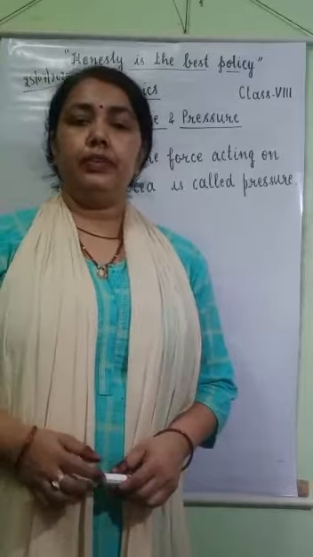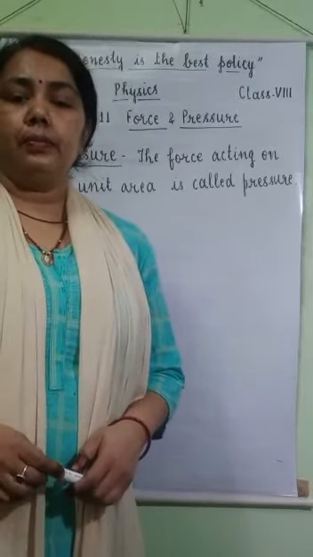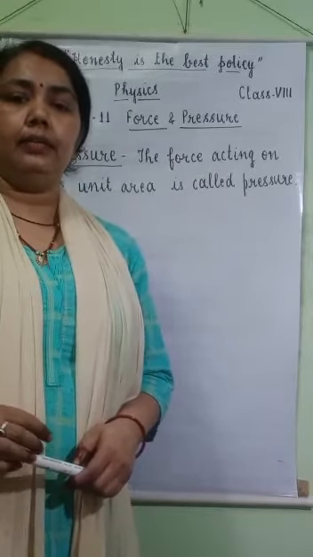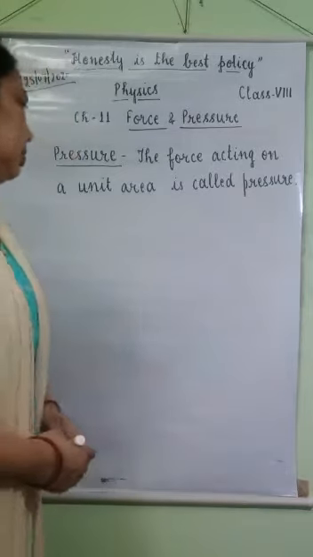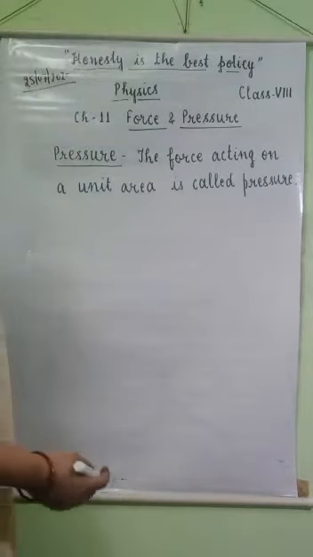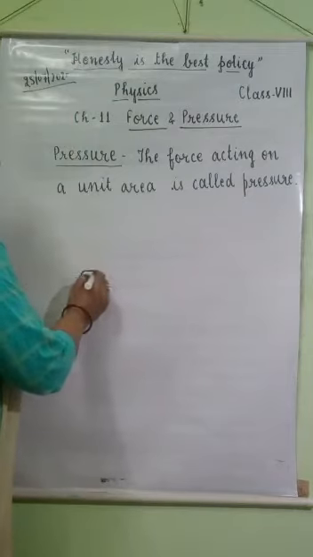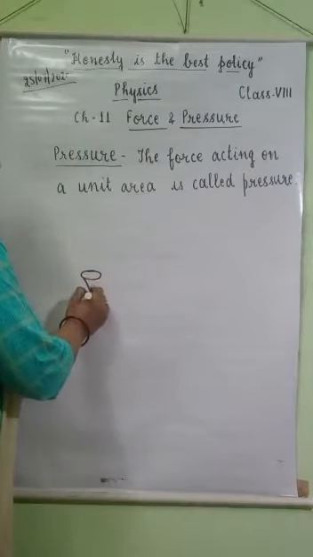Have you noticed when you try to push a pin or an iron nail into a wooden plank on its broader side?